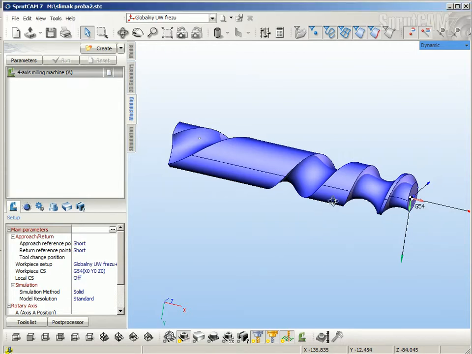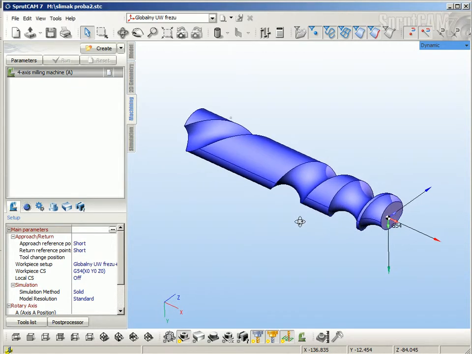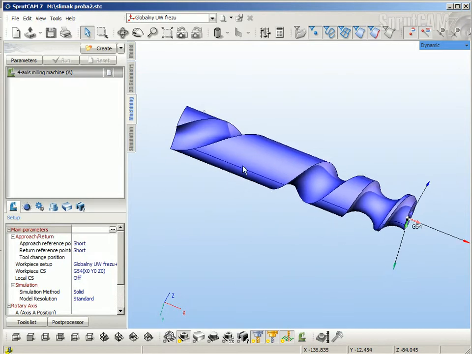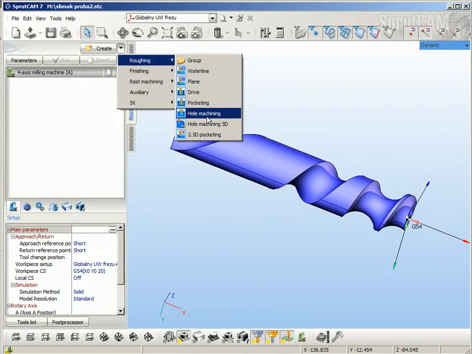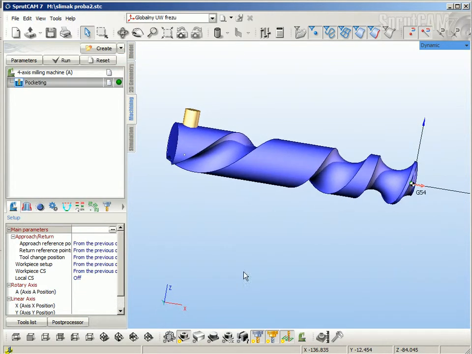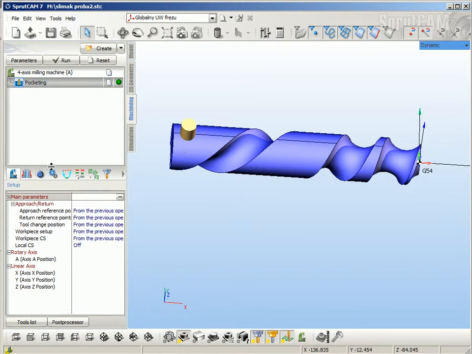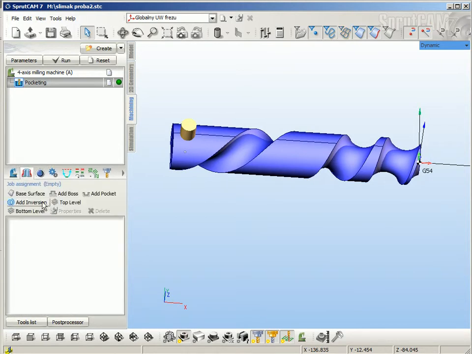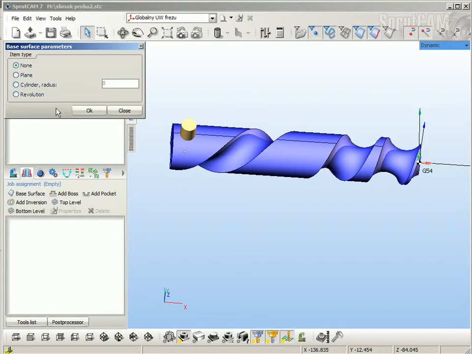Hello, in this video we will machine this helical slot. I will use a pocketing operation to do that. At first, I define the base surface. Choose base surface and click the surface.